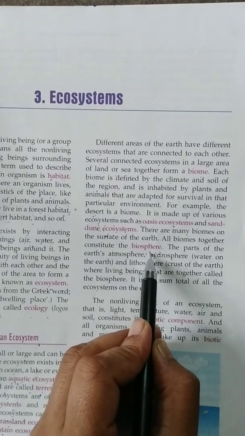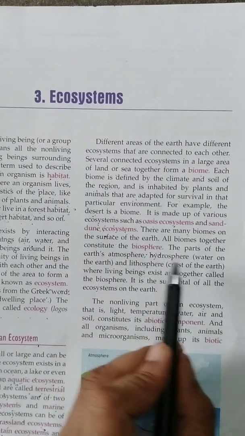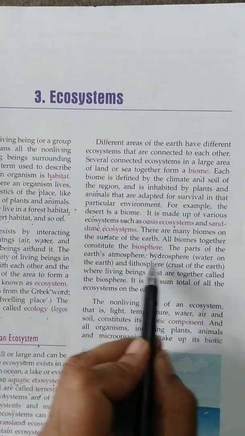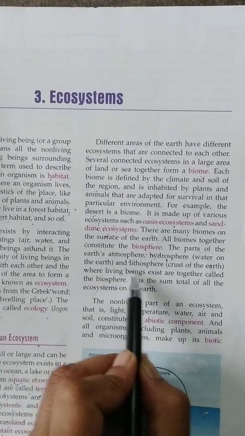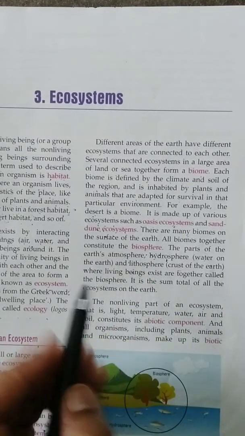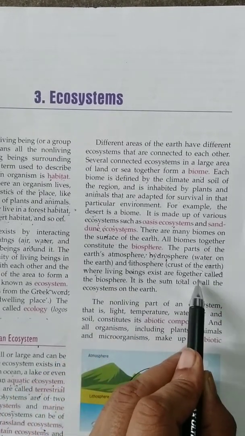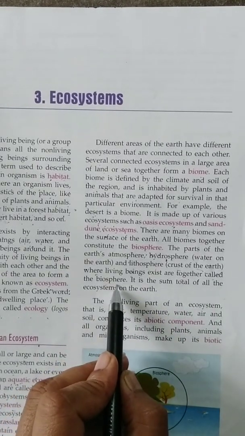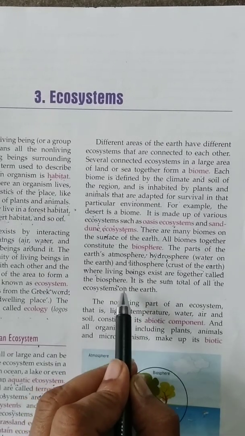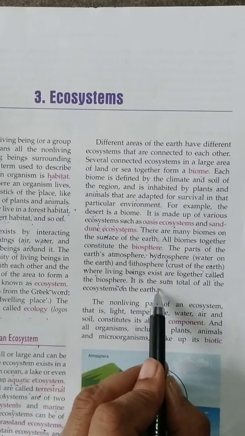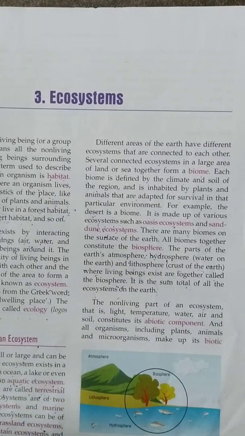Biosphere is a place on this planet where life exists. The part of the earth's atmosphere, hydrosphere, that is water on the earth, and lithosphere, the crust or outer layer of the earth, where living beings exist, together are called the biosphere. It is all the area present on the earth where life exists. It is the sum total of all the ecosystems on the earth.